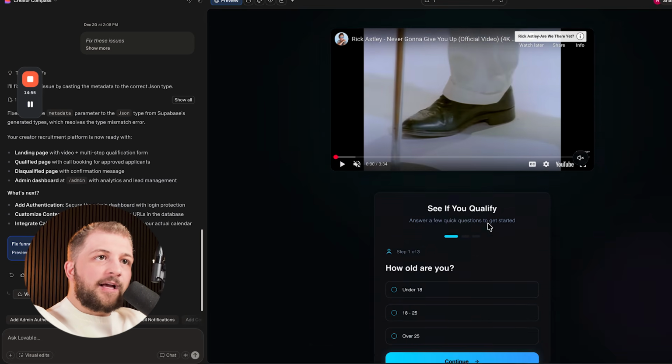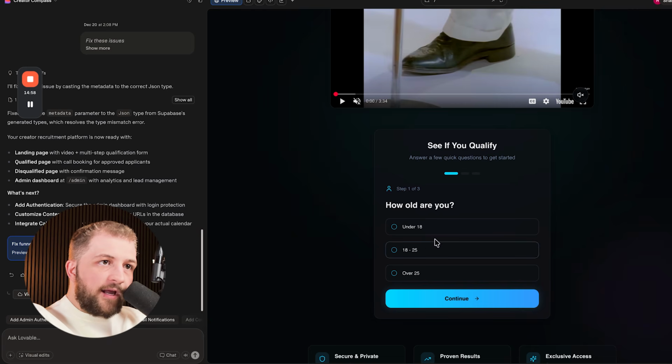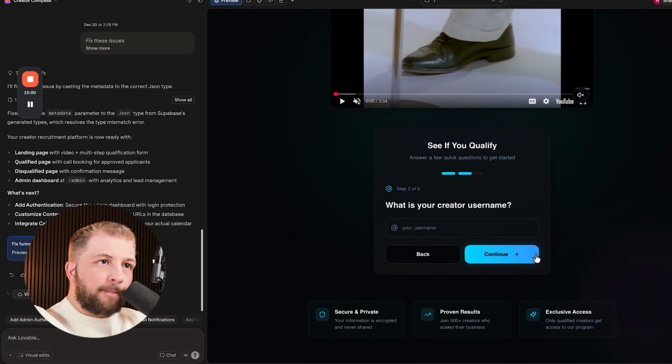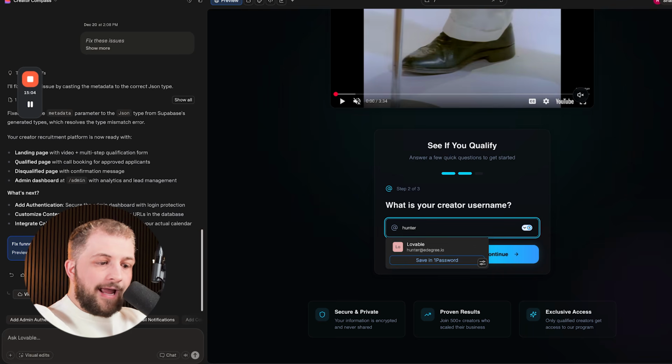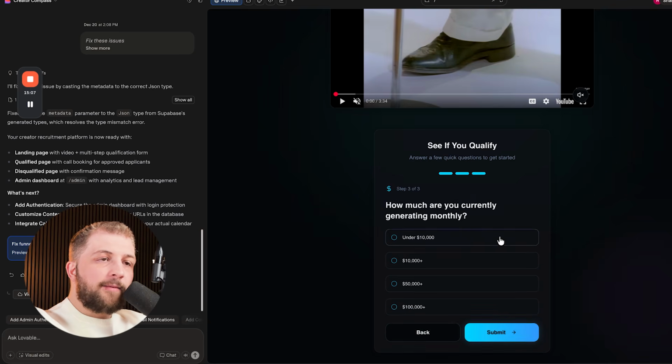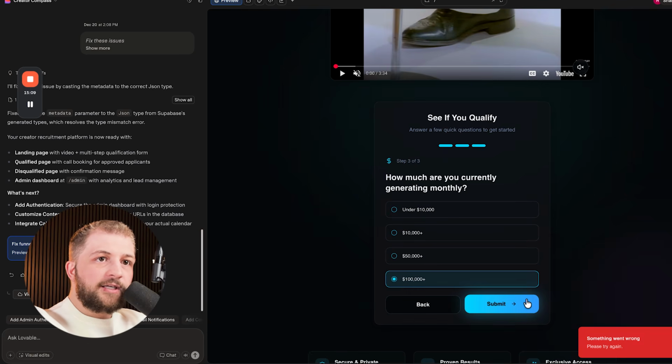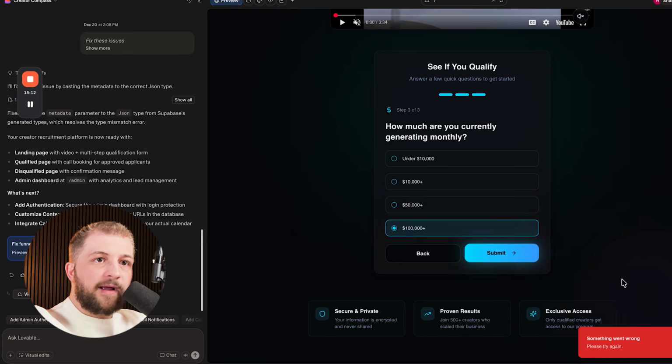And then directly underneath that, we're going to see if we qualify. So if we hit over 25 and click continue, it's going to ask for a username. So let's go Hunter Ezra. We click continue. How much are we generating? $100,000. It should take us to the next page, which it's not.